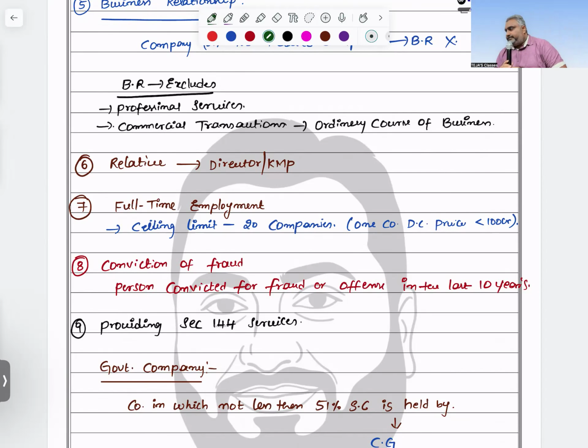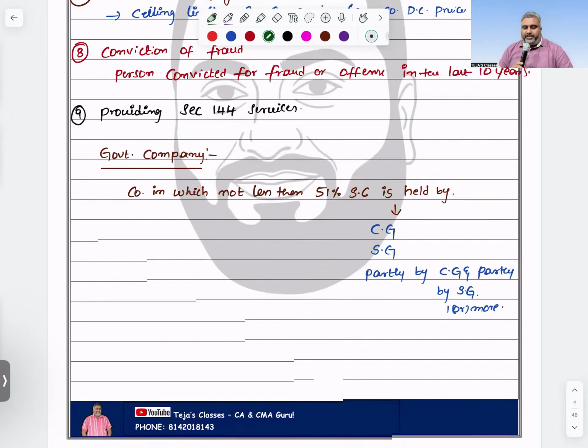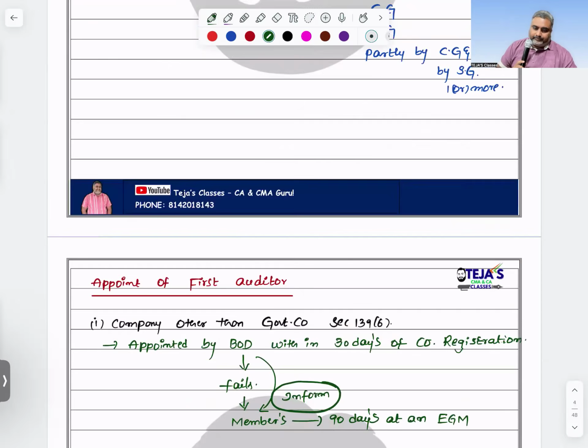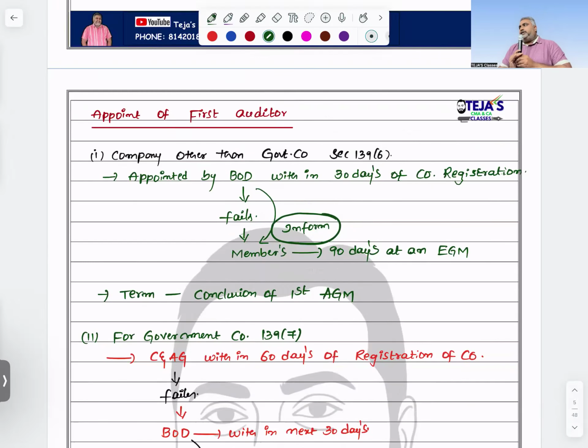Remember these points. I think you know the meaning of a government company: 51% of shareholding by the central government or state government, partly by central and state, or partly by central and one or more state governments. Appointment of first auditor: this concept has been asked 3 times for 7 marks.